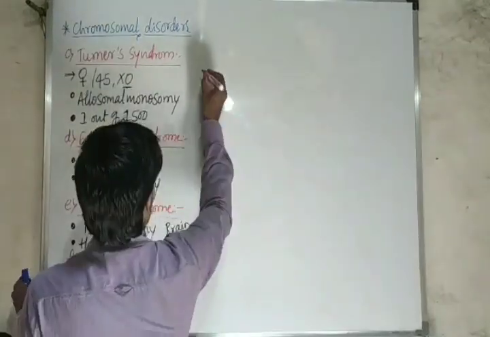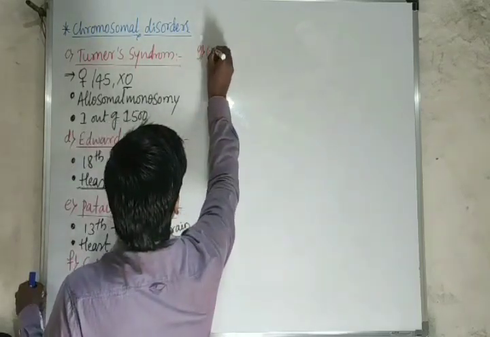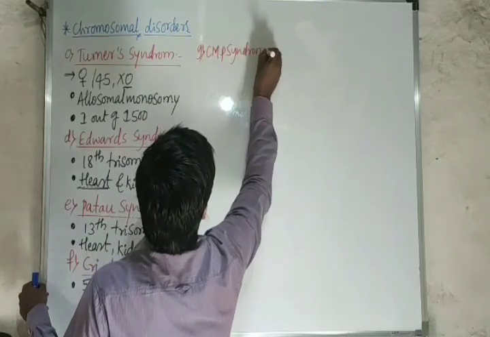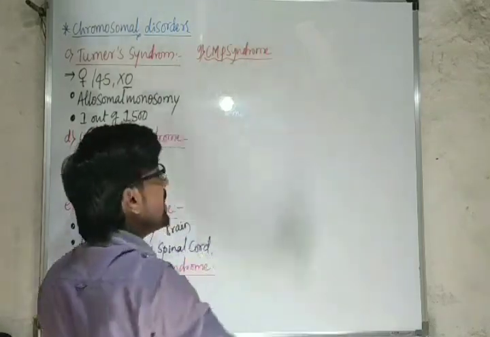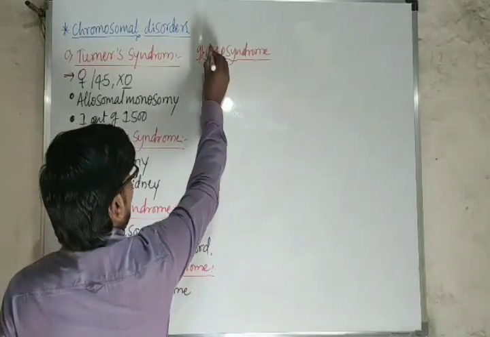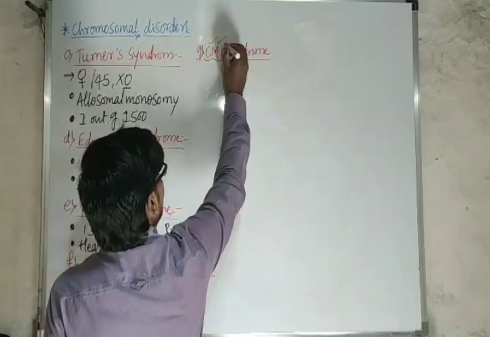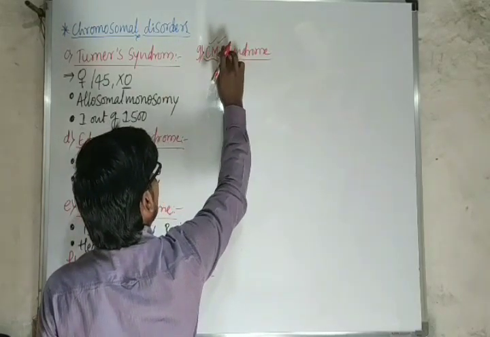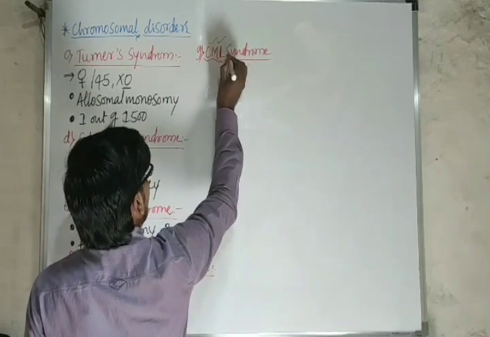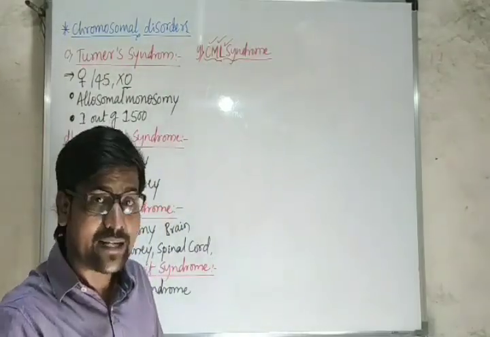And one more interesting, major one is CML syndrome. Yes, CML means chronic myelogenous leukemia. Leukemia, as we already know, is blood cancer.